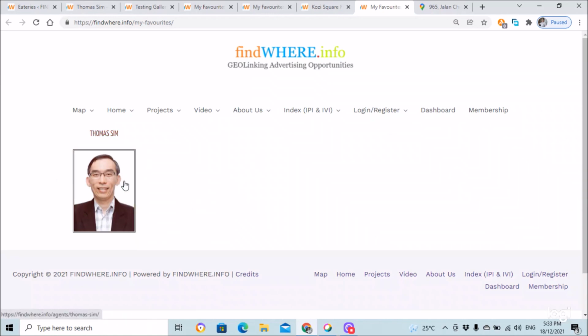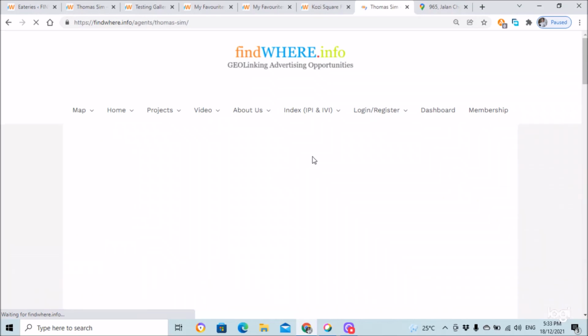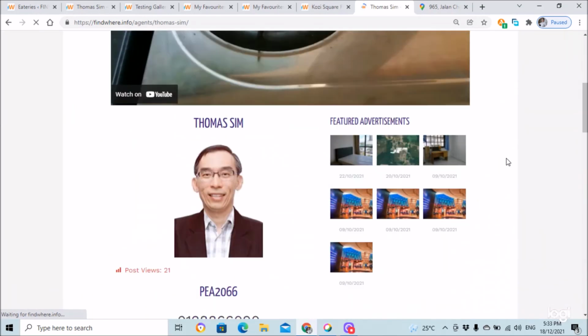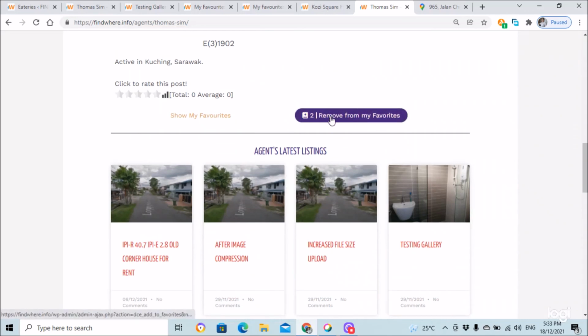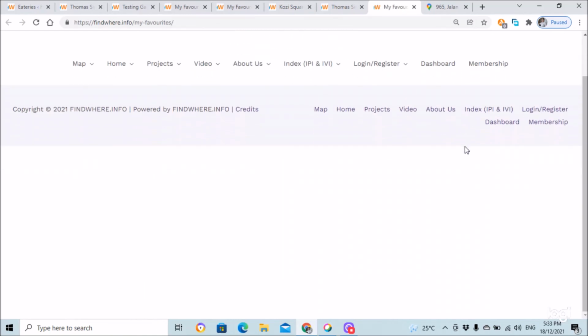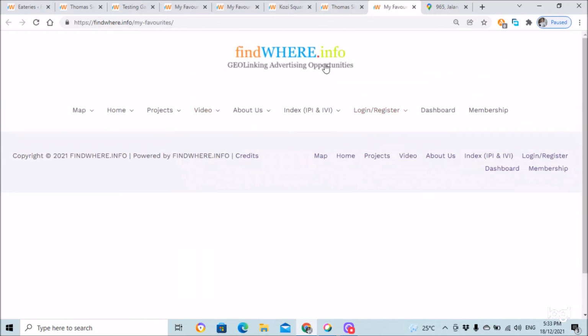And in case the person says I do not want to have anything in my favorites, the person can just go back and click remove from my favorites. That means there will be no more favorites in the favorite page. This is the feature that comes when a person is a subscriber. When a person is a subscriber, this add to my favorite feature is available for the visitor.